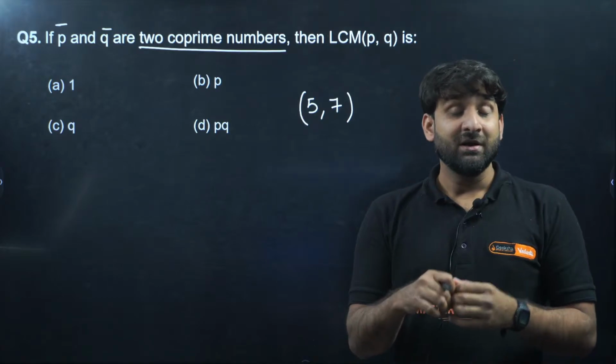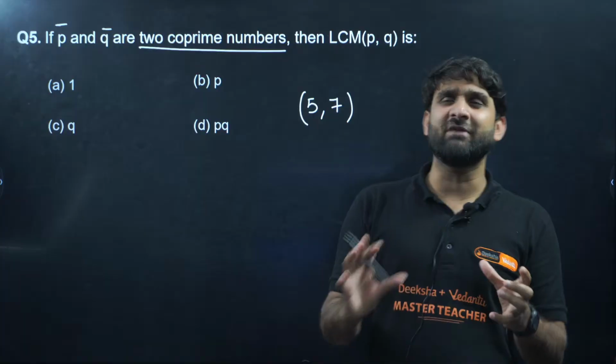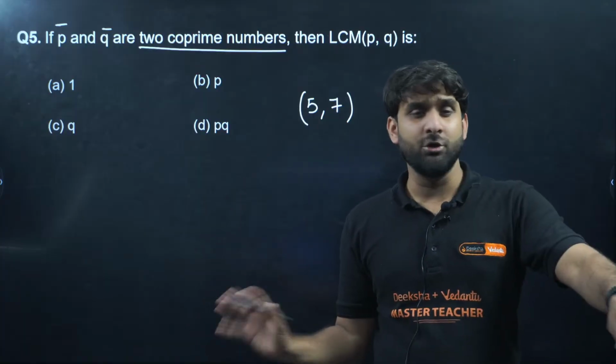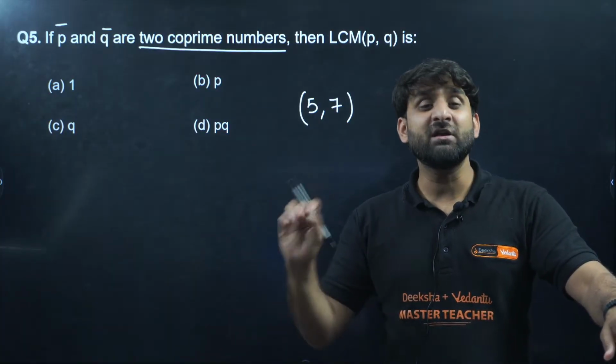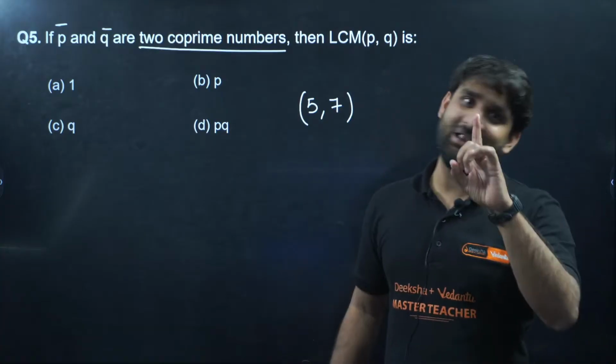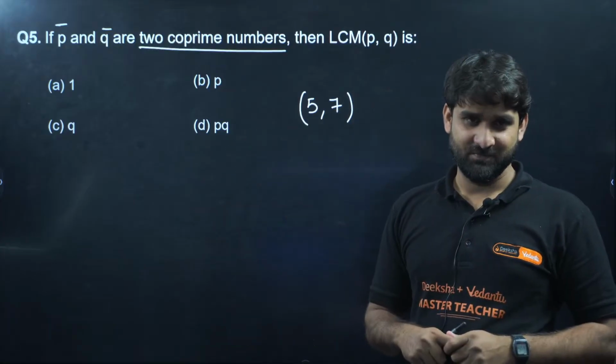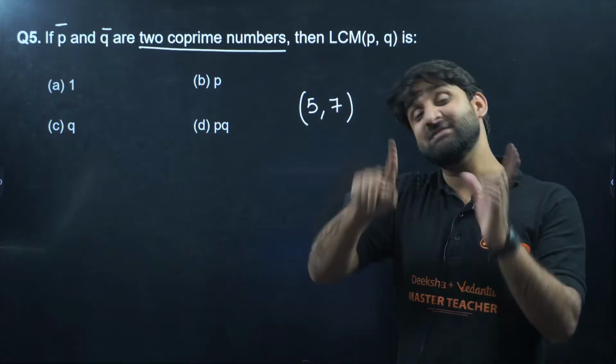Is it possible that 5 and 7 can be divided by a common number? Not possible. 5 and 7 can't be divided by the same number. They can be divided by only 1. 5 can be divided by 1 and 7 can be divided by 1.